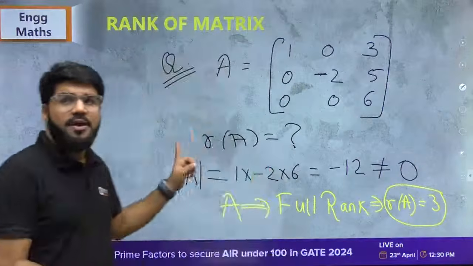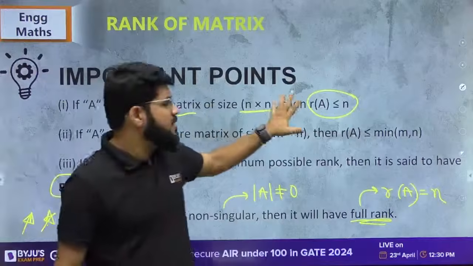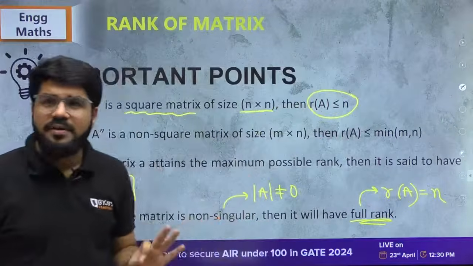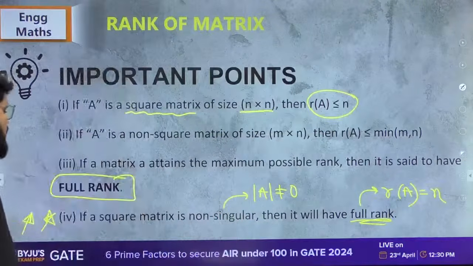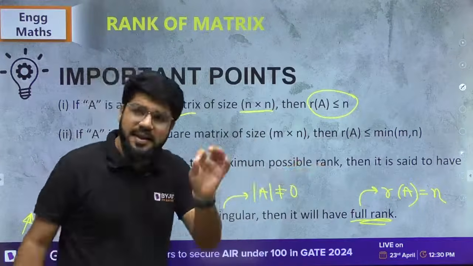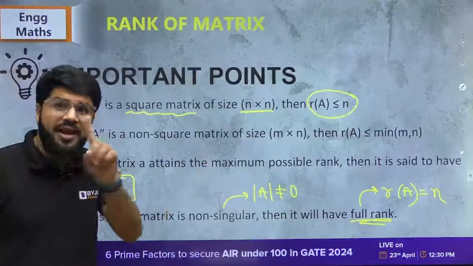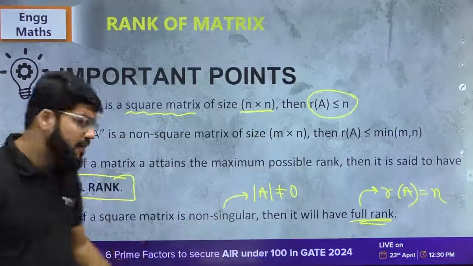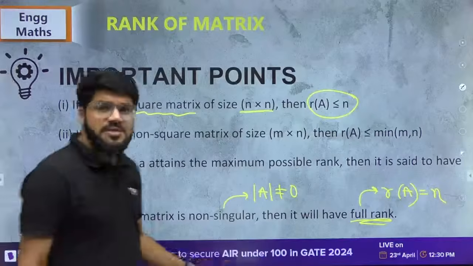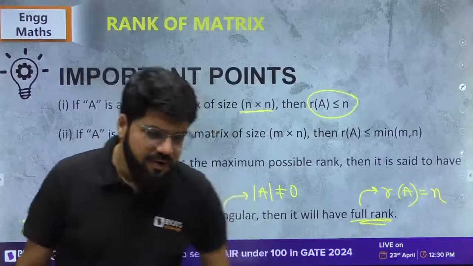That is the very important point I was trying to focus on: if there is a square matrix of size n cross n, then rank will be less than or equal to n. Whenever a matrix attains the maximum possible rank, it is said to have full rank. So when will a square matrix have full rank? Very important point, pay attention: if a square matrix is non-singular, that is, having non-zero determinant, it will have full rank.